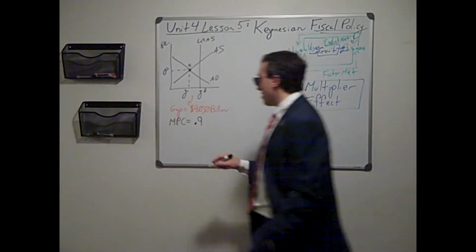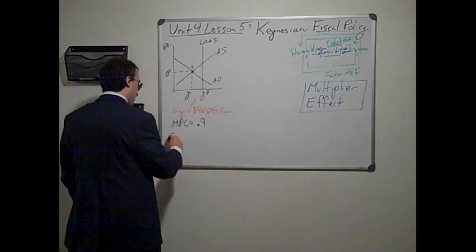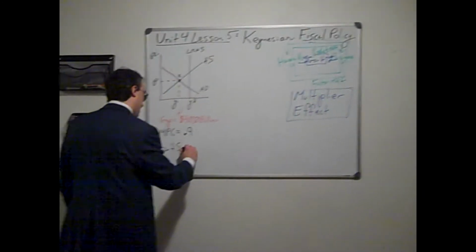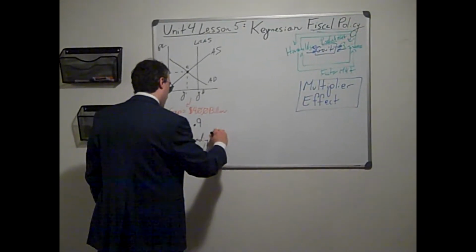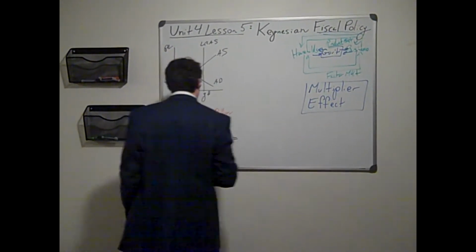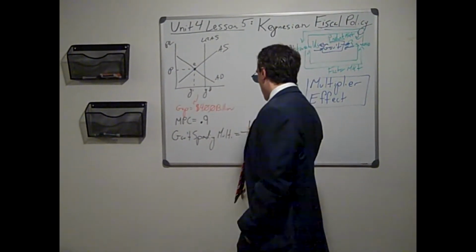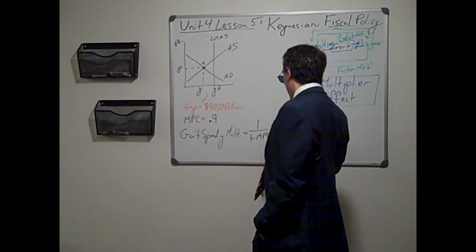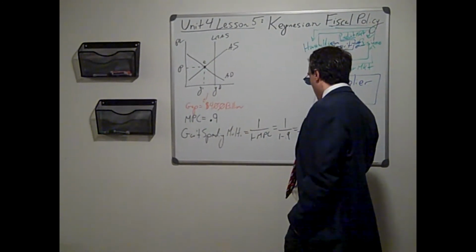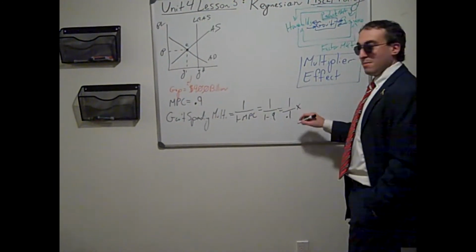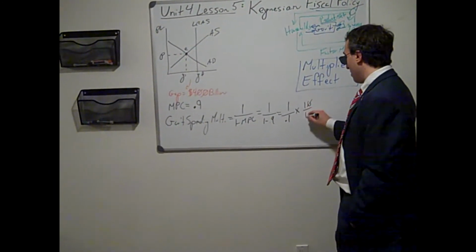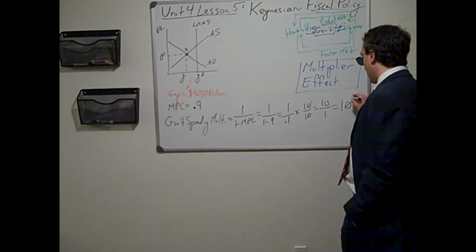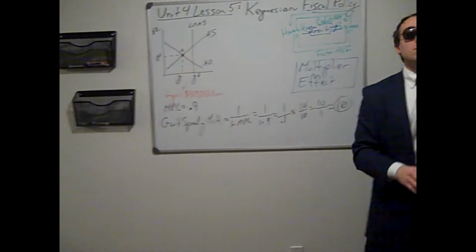So, we plug our MPC formula in first. Let's find the multiplier. That means our government spending multiplier, also called the simple spending multiplier on the AP test, equals 1 over 1 minus MPC equals 1 over 1 minus 0.9 equals 1 over 0.1, times 10 out of 10 to make that a real number. Equals 10. What does this number 10 mean?